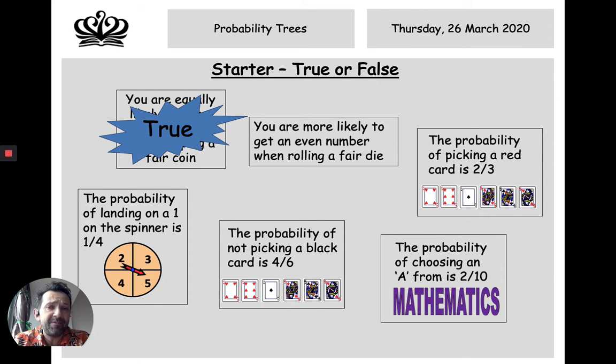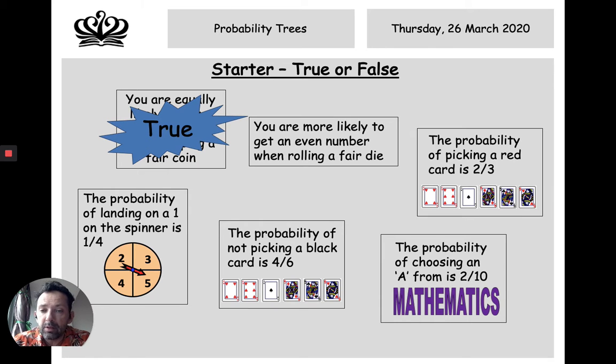So it can't be 50%, it's got to be more than 50%. So have a think about that one. The other one, the probability of picking a red card is 2/3. Now let's have a look at those cards there. There are 1, 2, 3, 4 red cards and 2 black cards.